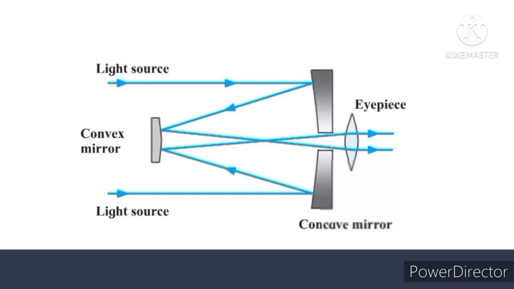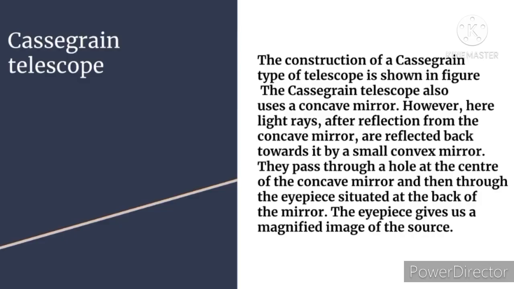Now let's read how it works. The construction of a Cassegrain type of telescope is shown in the figure. The Cassegrain telescope also uses a concave mirror. However, here light rays after reflection from the concave mirror are reflected back towards it by a small convex mirror.